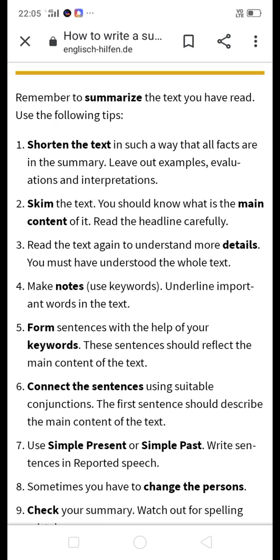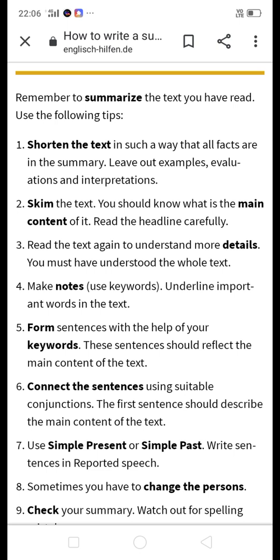You are going to write one-third of the passage, in one paragraph. Do not include any example. If there are examples in the passage, don't include them in your summary.